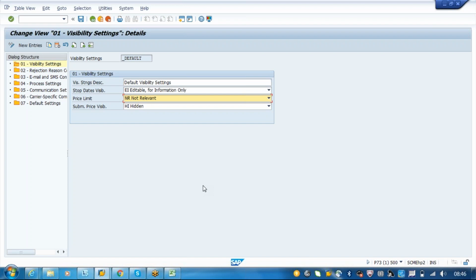Okay, so there we will be having the charges. How the charges are calculated, like in your SD, you will remember the condition technique. In the condition technique, how the system derives the value of your material or the price is based on tables. We maintain condition tables, access sequence, condition records, and condition types will be assigned to your pricing procedure. In a similar way, here also we have some steps, but it is not similar to your condition tables and all. Here we will call it the rate scale calculation sheet and all.